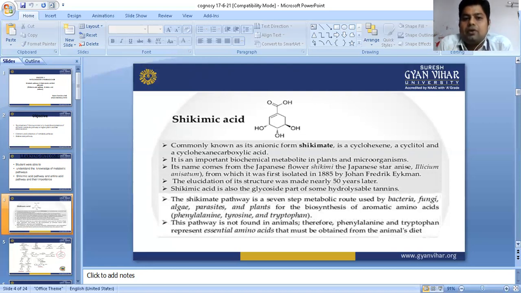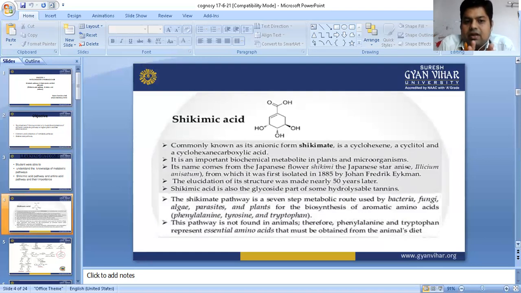It is commonly known as the anionic form of shikimate, which is a cyclohexene and cyclohexane carboxylic acid functional group, and it is an important biochemical metabolite in plants and microorganisms.